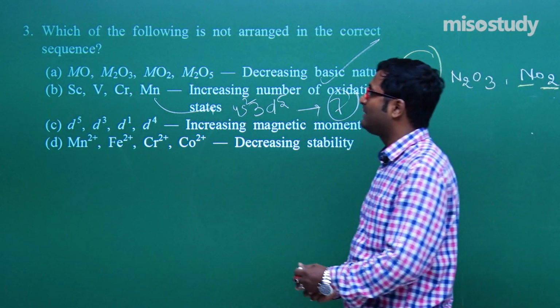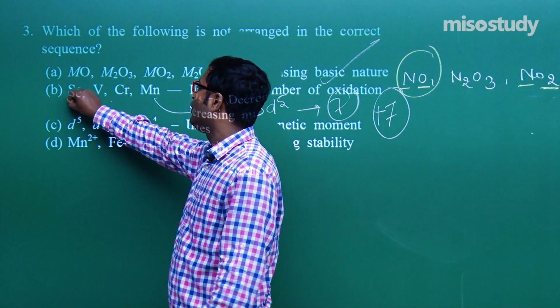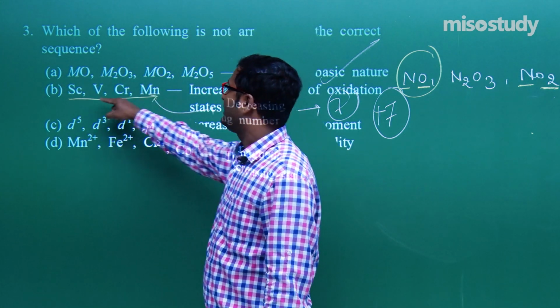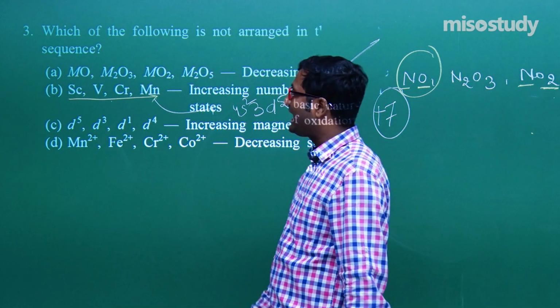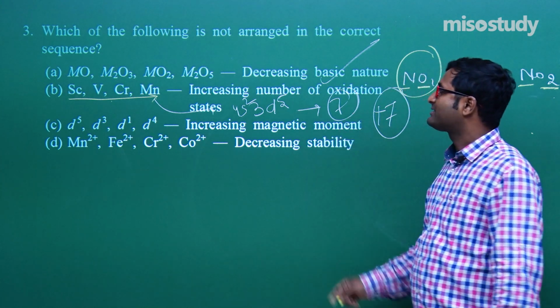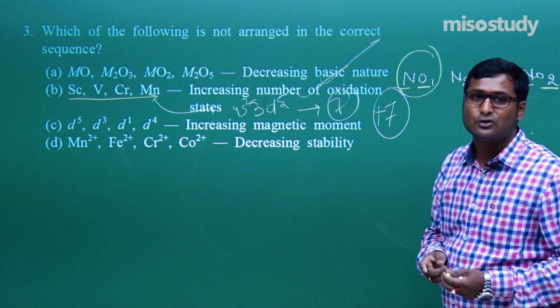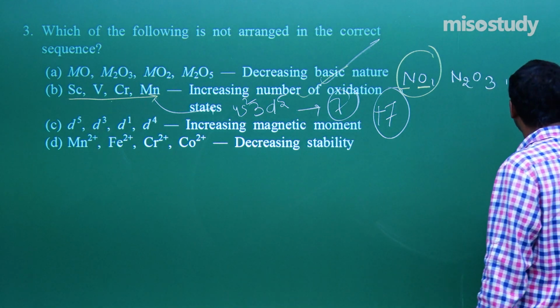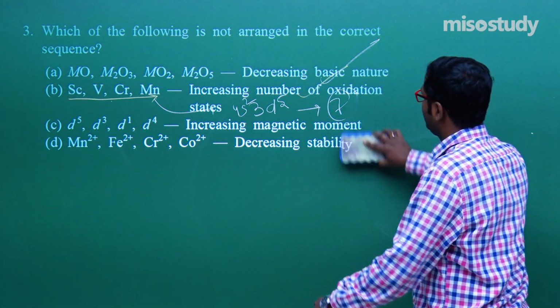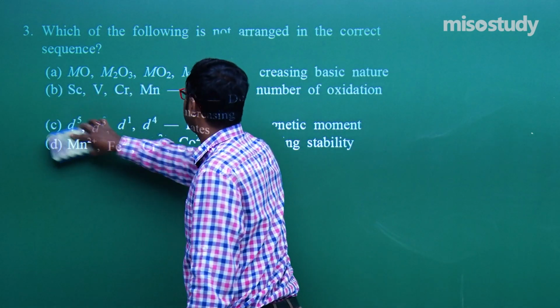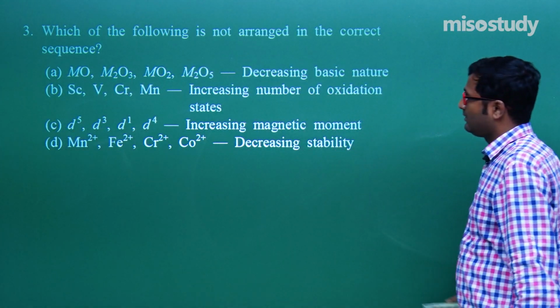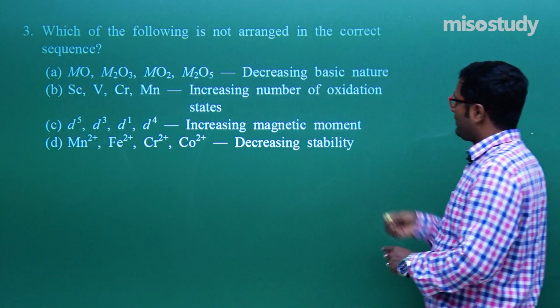This is not possible in the case of scandium, vanadium. So when we move from left to right, that is from scandium to Mn, the oxidation state increases. So this B option is also correct. Wait for a moment. So A and B are correct. Now check out this one.